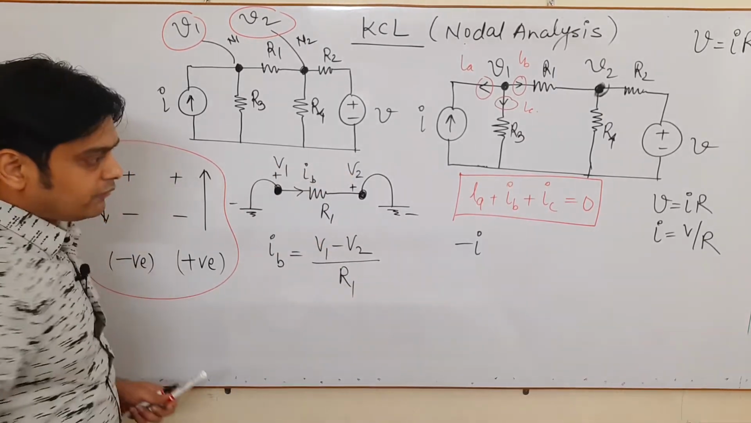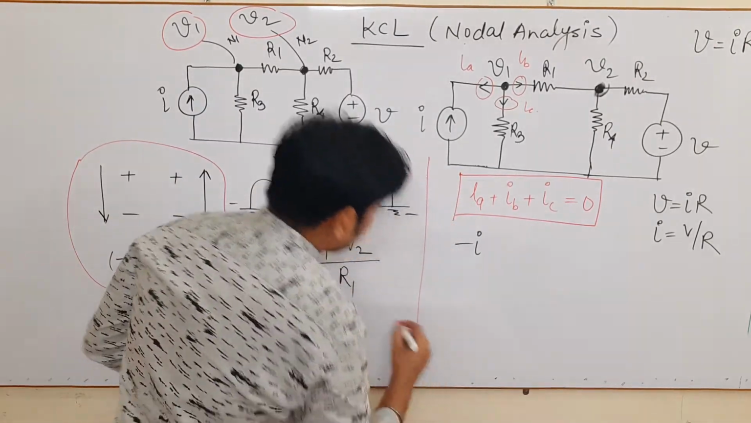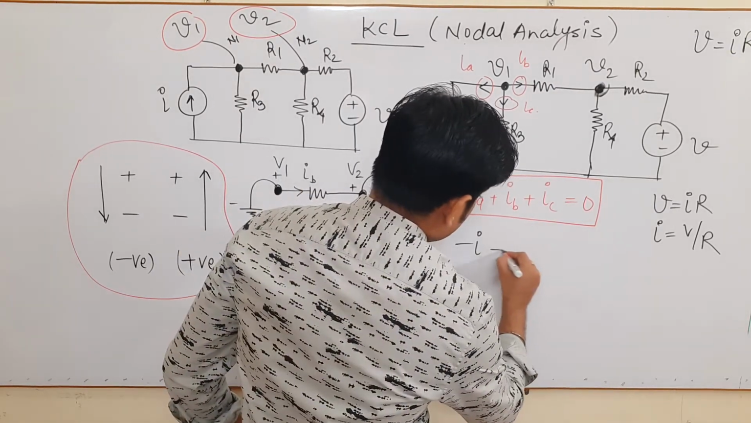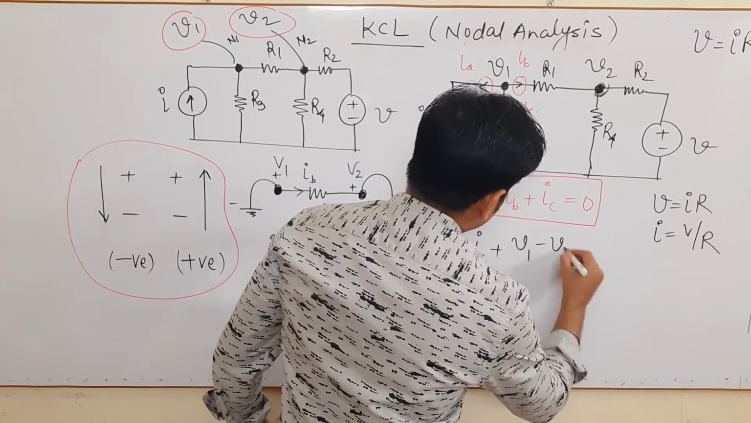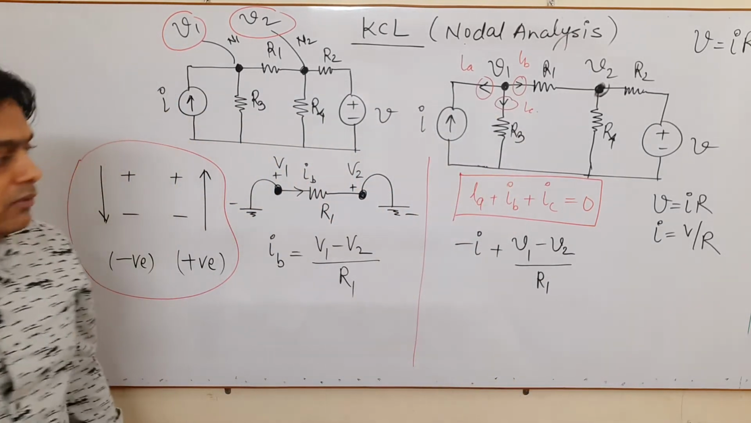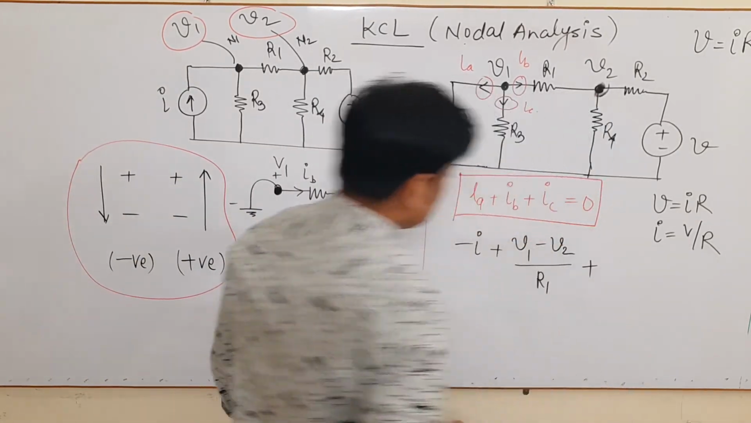So this is the value of IB. I can write here the value of IB is V1 minus V2 upon R1. Very important equation. Similarly, we can write the value of IC.